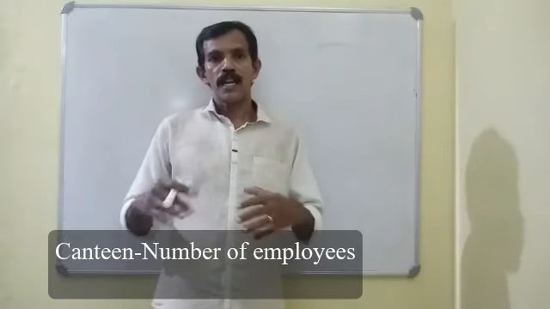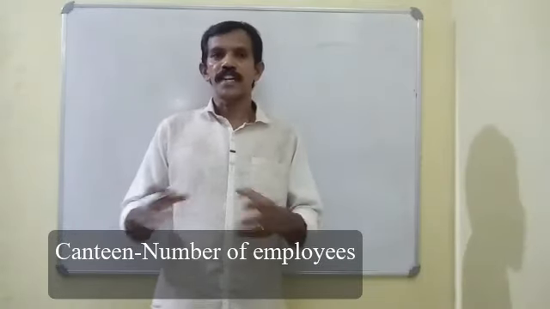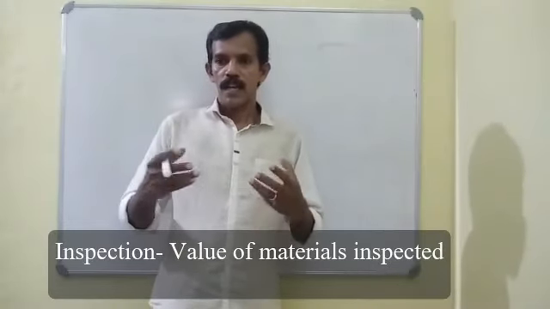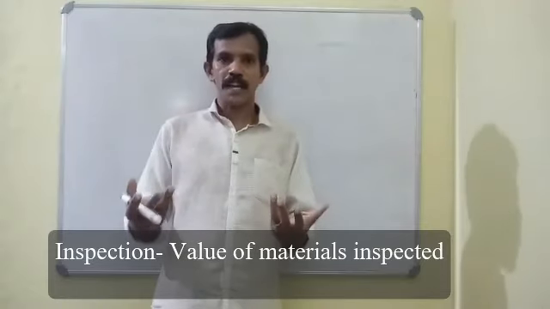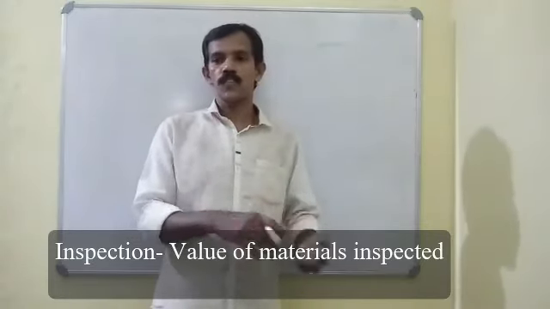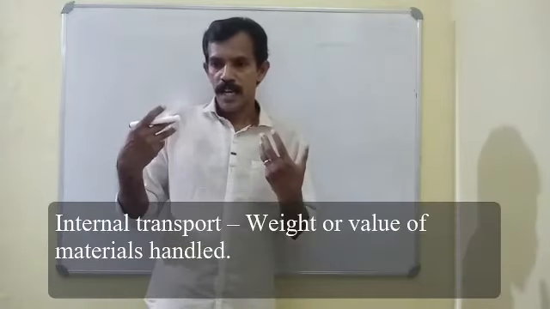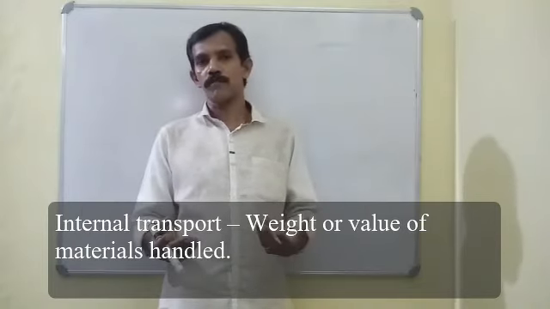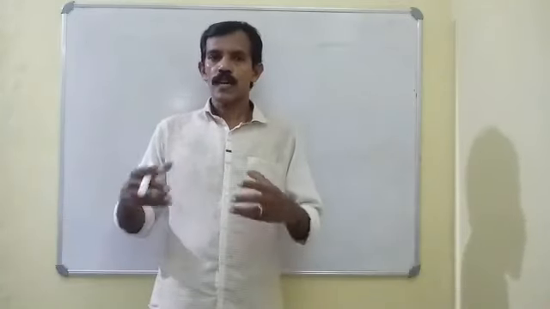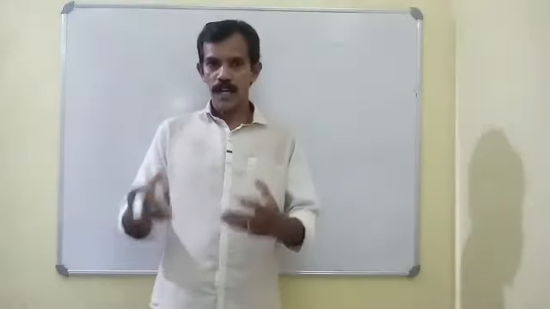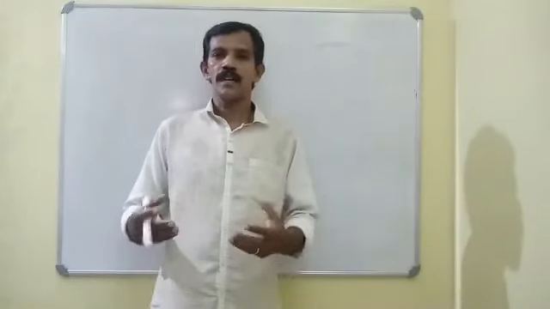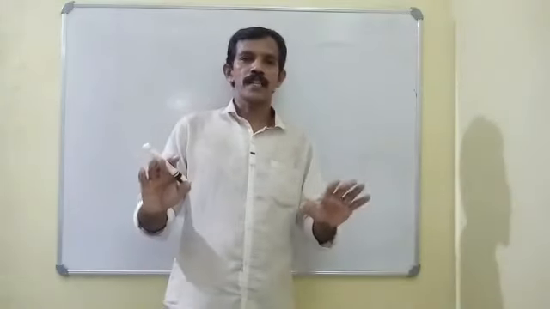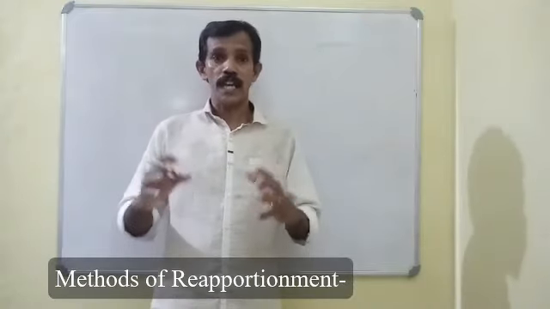Then canteen, number of employees we take as base for reapportionment. Then inspection, value of materials inspected, we take as basis for reapportionment. Then internal transport, weight or value of materials we take as basis of apportionment. So we have to have a clear idea about these different service departments and the base for reapportionment. Then we discuss the different methods of this reapportionment.